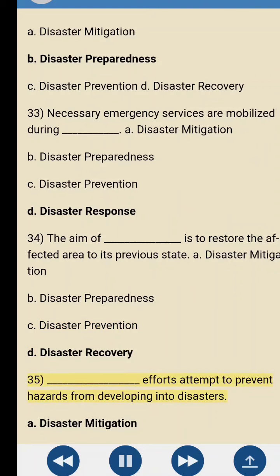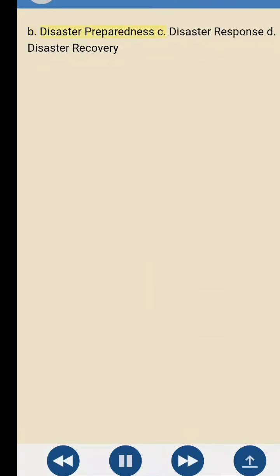35. Blank efforts attempt to prevent hazards from developing into disasters. A. Disaster mitigation. B. Disaster preparedness. C. Disaster response. D. Disaster recovery.